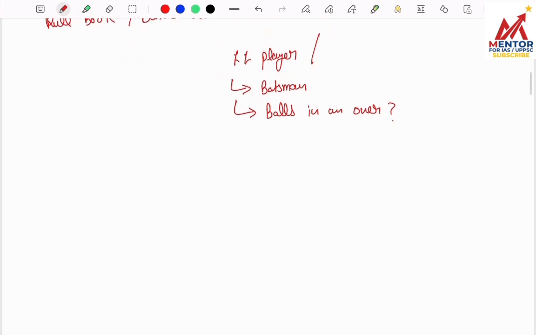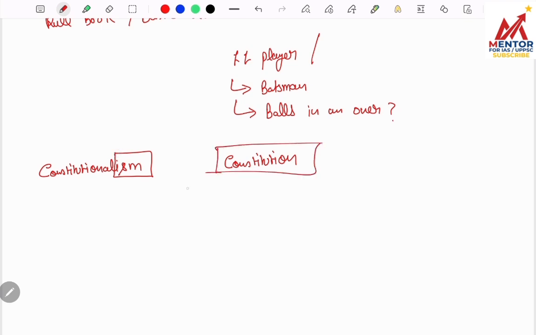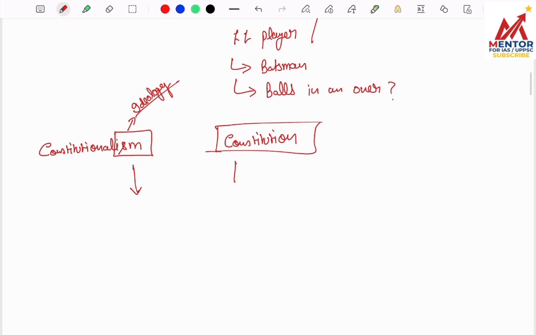How many of you have gone through previous year's question paper? There was a term which was constitutionalism. It sounds similar to constitution, but there is a lot of difference between these two things. Like, ism is generally denoted with ideology. It is associated with kind of ideology. So constitutionalism was asked earlier, what's the meaning of constitutionalism? In simple term, I can say that constitutionalism is nothing but rule of law.